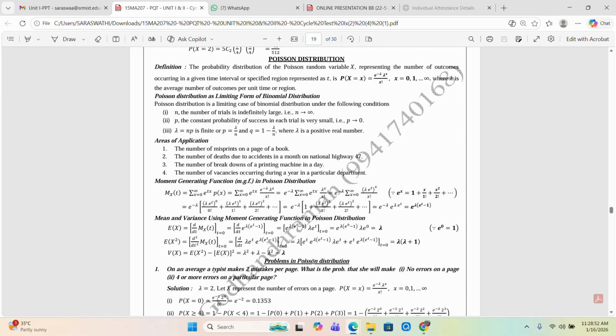After differentiation, put t equal to 0. So this is e power 0, this is e power 0, and e power 0 equal to 1.